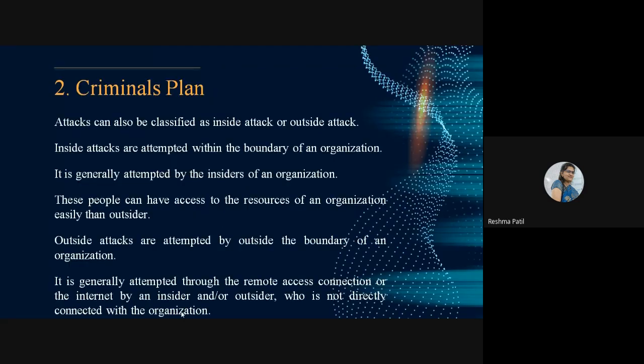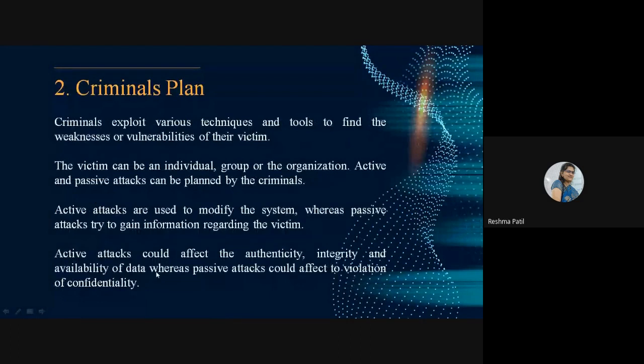Understood this part? Criminal plan. Yes, ma'am.